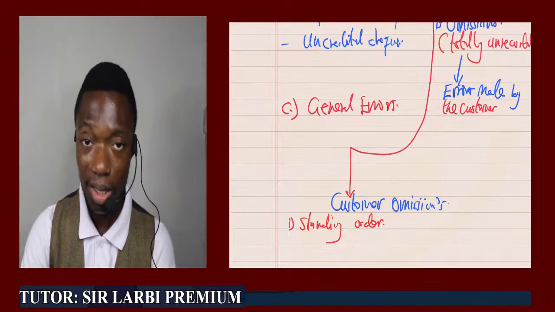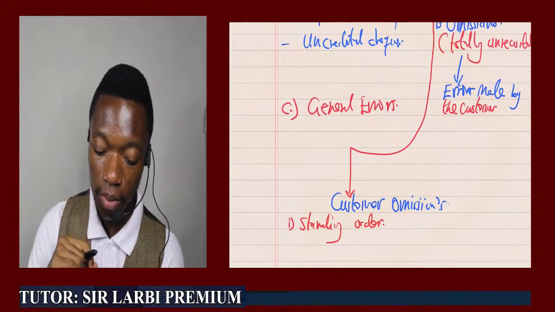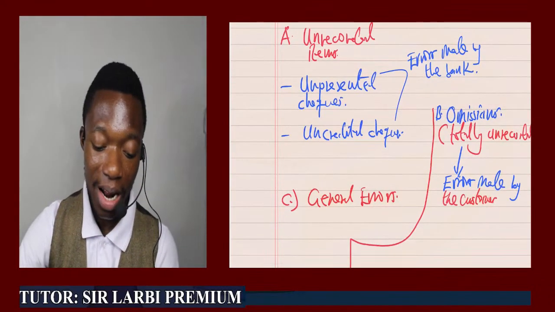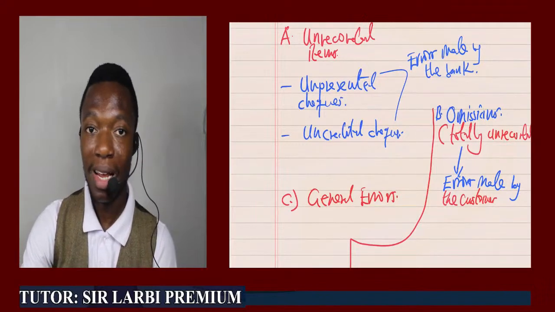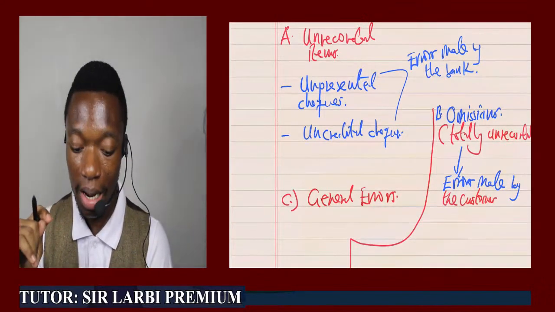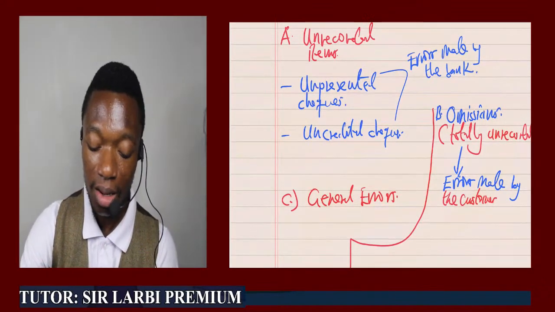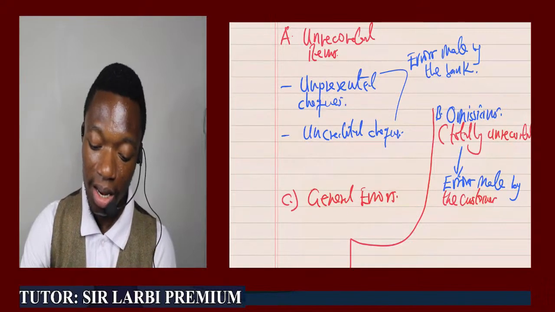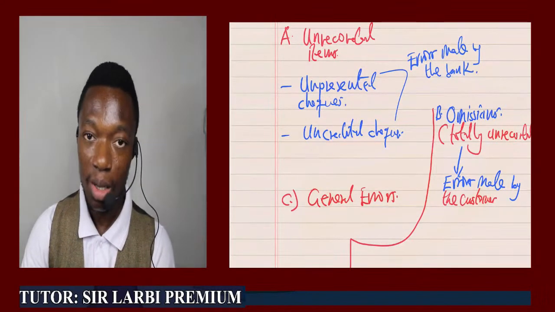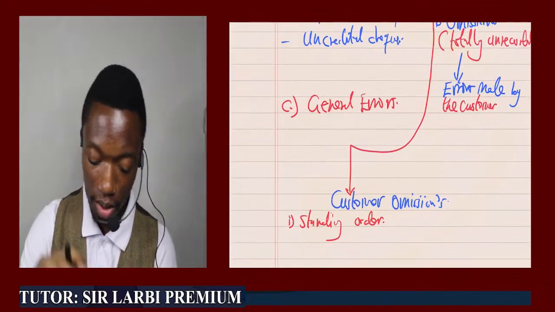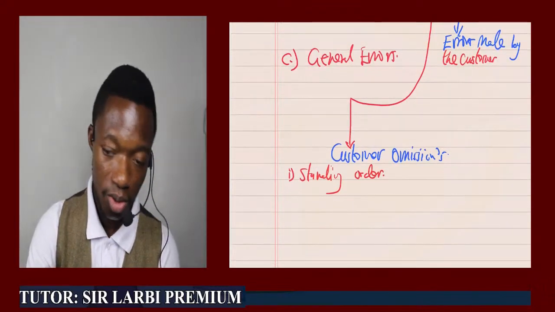I thought I was discussing general errors there. So that is omission. But unrecorded items are items that have been recorded by the customer, but not recorded by the bank. So that's why we said errors made by the bank. But here, they are errors made by the customer of the bank. Okay, so that is a correction that we need to have.